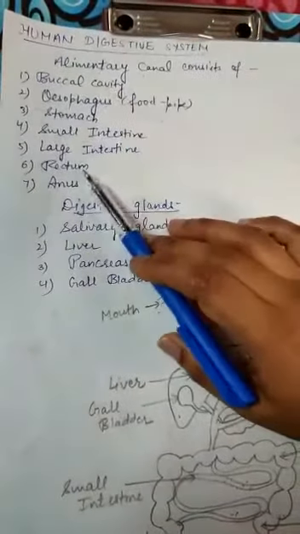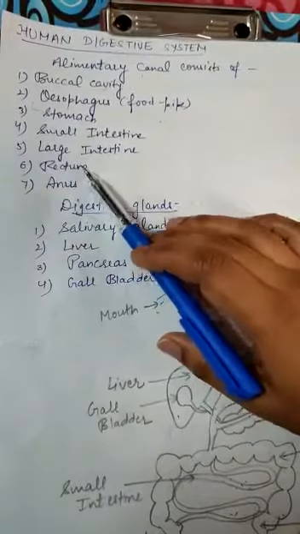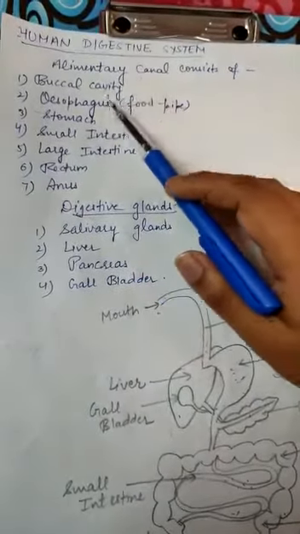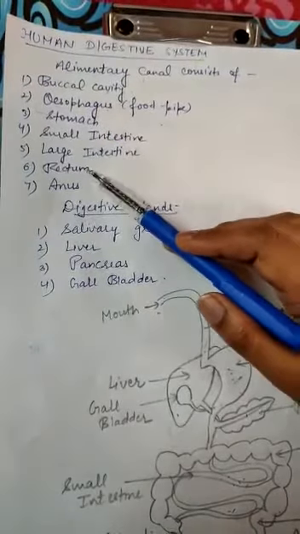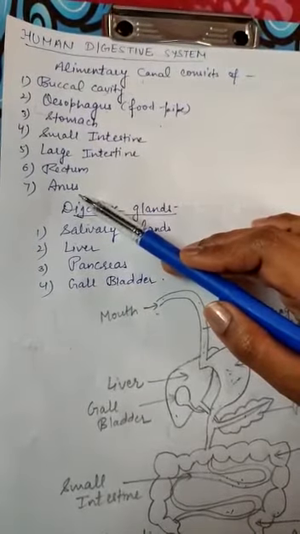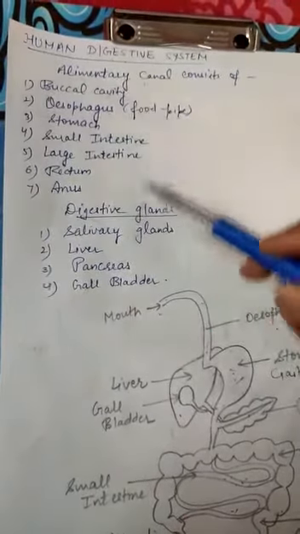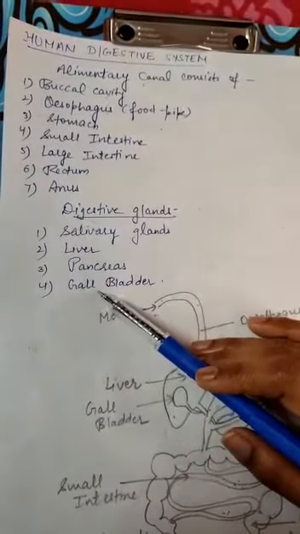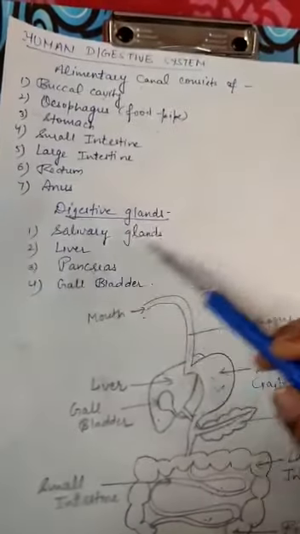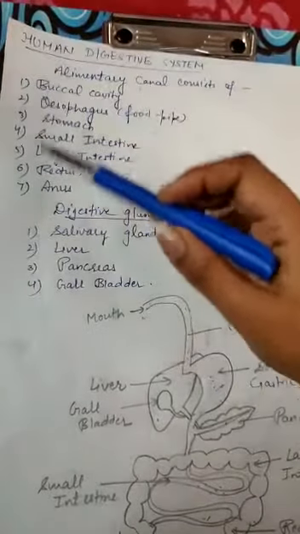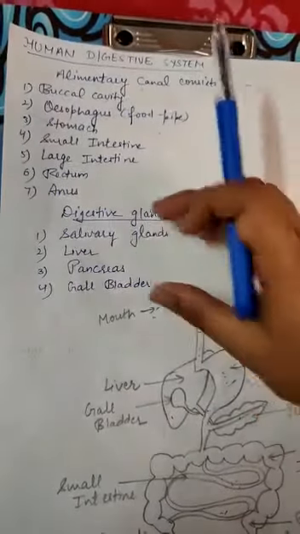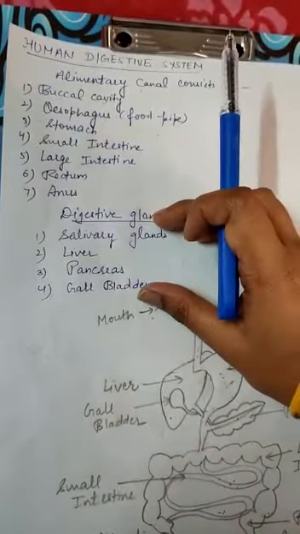These are the different parts of the human digestive system, which consist of the buccal cavity, esophagus, stomach, small intestine, large intestine, rectum and anus. These are the digestive glands associated with this alimentary canal, which are the salivary glands, liver, pancreas and gallbladder, which along with these organs help in the digestion of the food.